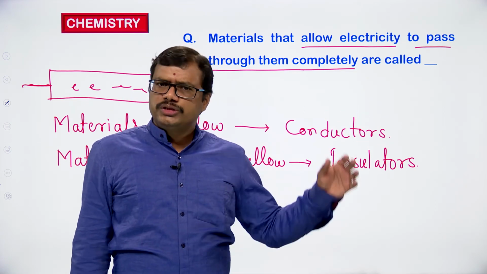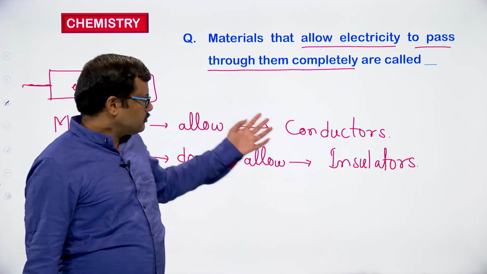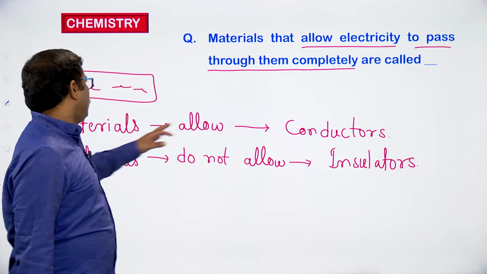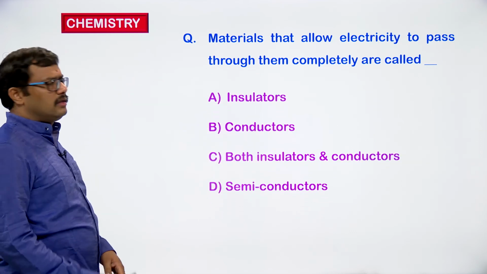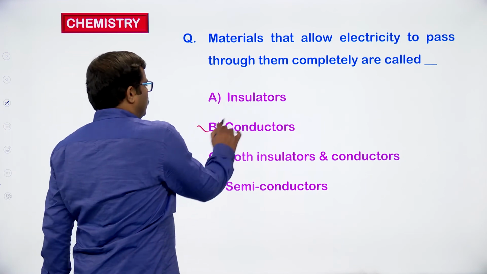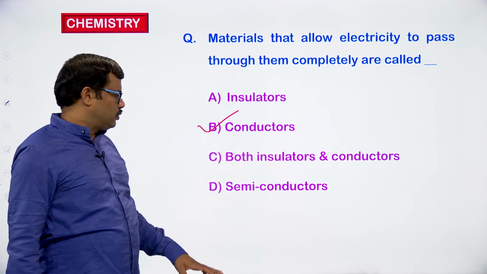The materials which allow the electric current to pass through them are called conductors. Okay. So here what we have to identify? We have to identify the material which is going to conduct the electricity. They are called conductors. Right. Insulators, they won't allow the electric current to pass through them.